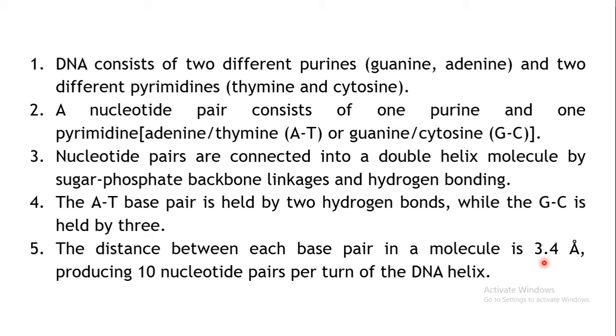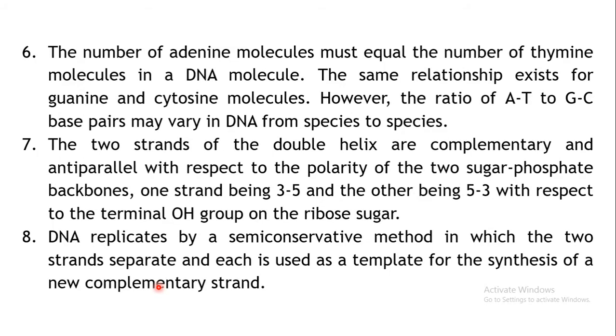So in one particular coil of that DNA helix, per turn there are 10 nucleotide pairs. Then one more property of this particular DNA: if you consider the structure of a DNA, the number of adenine molecules will always be equal to the number of thymine molecules, because adenine will always form a pair with thymine, right? Purine will form a pair with the pyrimidine, right?